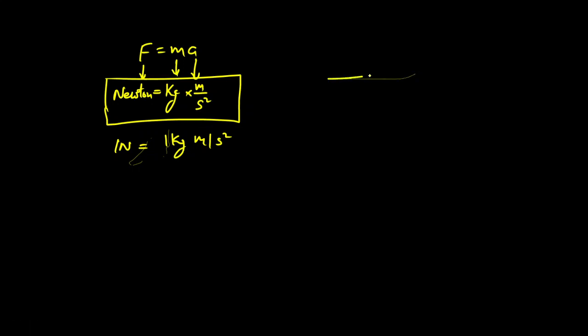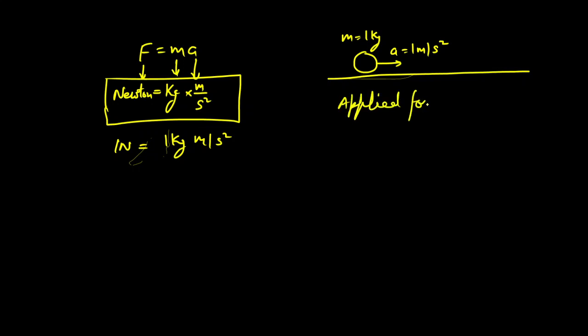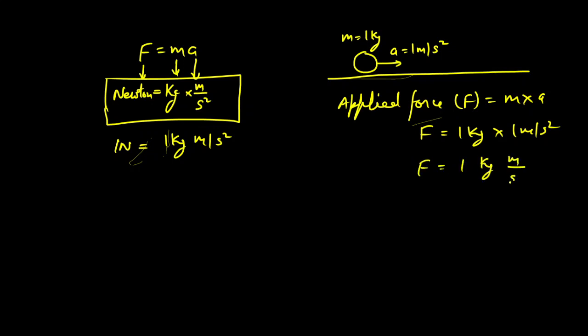Or we can say that if an object of mass 1 kg is moving with an acceleration of 1 meter per second square, then the applied force F will be equal to mass into acceleration, that is F is equal to 1 kg of mass multiplied by 1 meter per second square of acceleration, or 1 kilogram meter per second square, which can be written as 1 Newton.